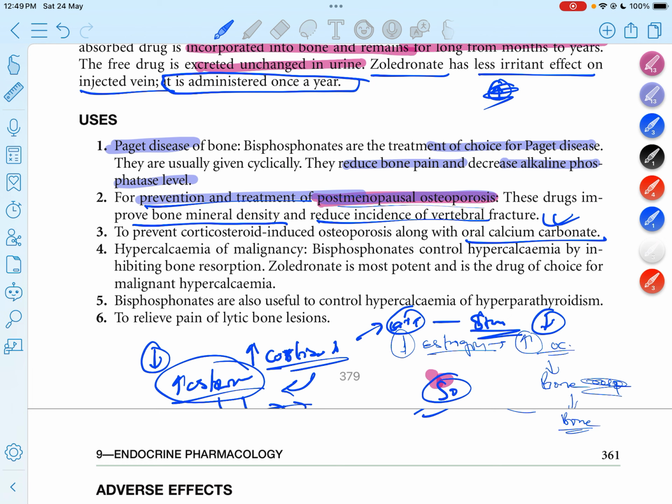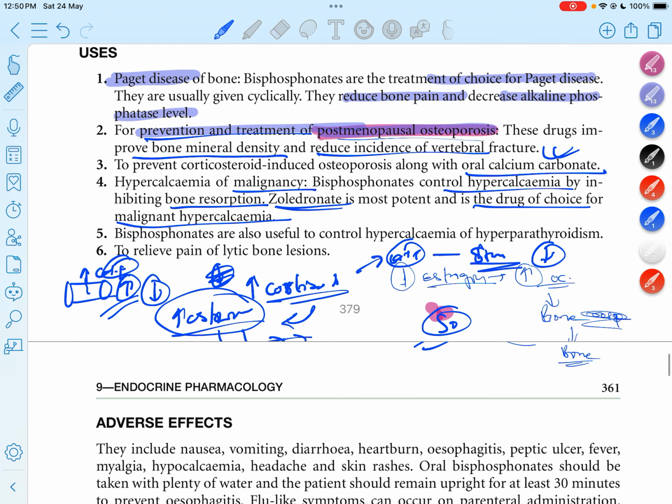In some malignancies there is hypercalcemia. Bisphosphonates help control the hypercalcemia by inhibiting bone resorption, and zoledronate is the most potent drug for hypercalcemia of malignancy. Malignancy leads to an increase of calcium in the plasma, and that leads to hypercalcemia. So bisphosphonates, or zoledronate, help control hypercalcemia in malignancy cases.